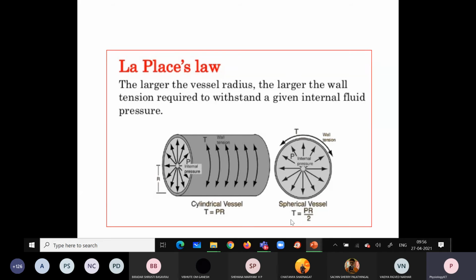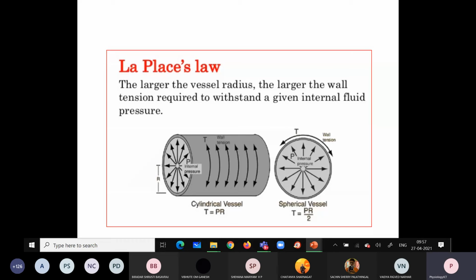So you can rearrange the formulas, and whatever factor you require, you can calculate with the help of the other factors, right? This Laplace's law mainly tells us about the relationship between the pressure, radius and the tension.